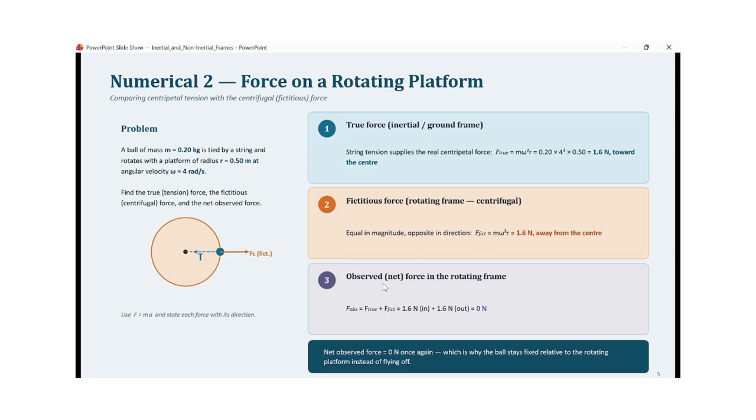And in the third, we have calculated the observed or net force on the ball, which will be the resultant of these two forces. So 1.6 Newton acting inwards and 1.6 Newton acting outwards. So the net result is 0 Newton.